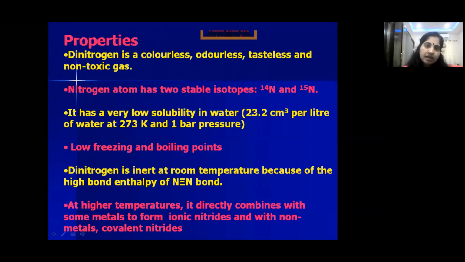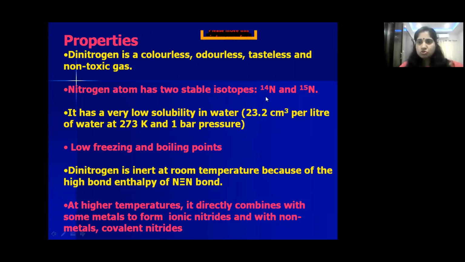You know children, dinitrogen is a colorless, odorless, tasteless and non-toxic gas, because we can feel that in the atmosphere. It has two isotopes. What are isotopes, children? Species having the same atomic number but different mass numbers. See here, the atomic number is 7 for nitrogen, but the mass numbers are 14 and 15. So the species which have the same atomic number but different mass numbers are called isotopes.